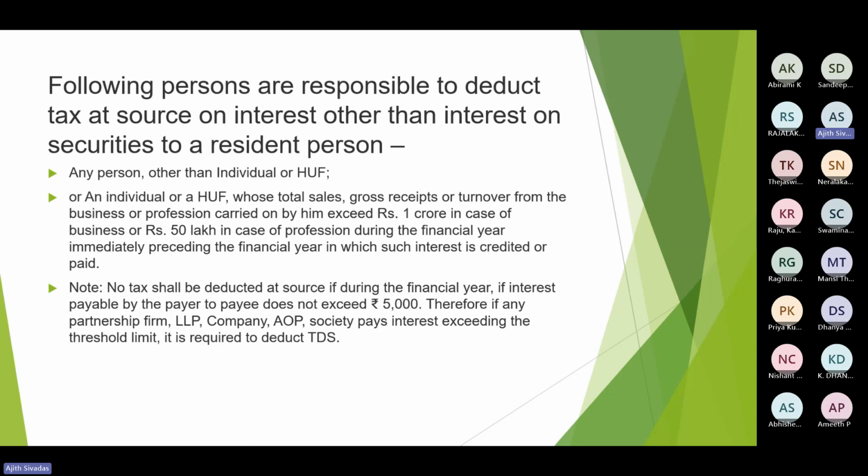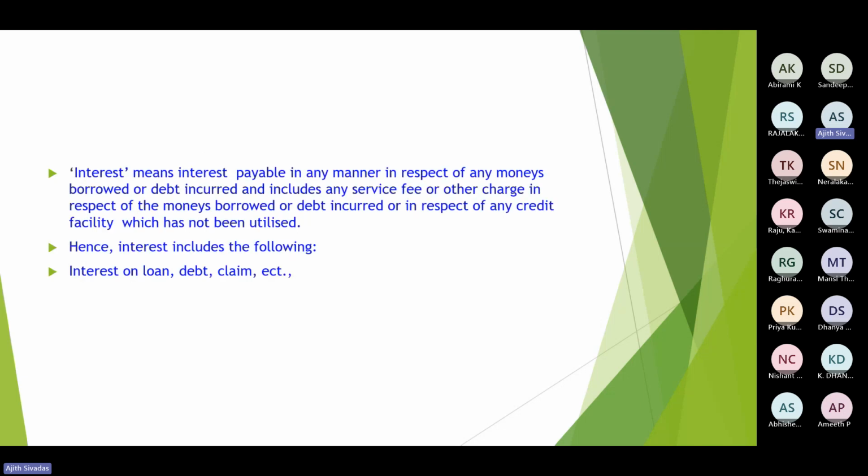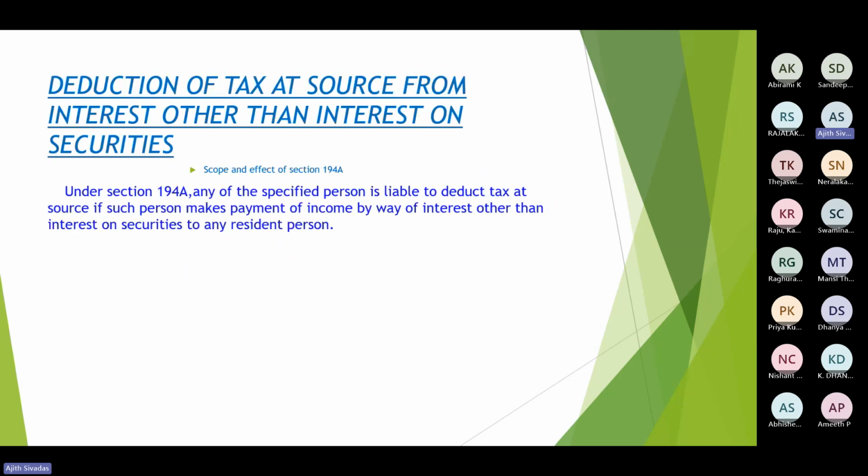So this is what is meant by the term specified person. Hope I am clear. So in short, an individual or HUF would be required to deduct TDS under section 194A only if their turnover in case of business is more than 1 crore, in case of a professional is more than 50 lakh rupees.